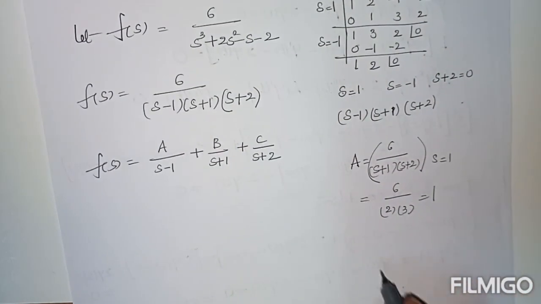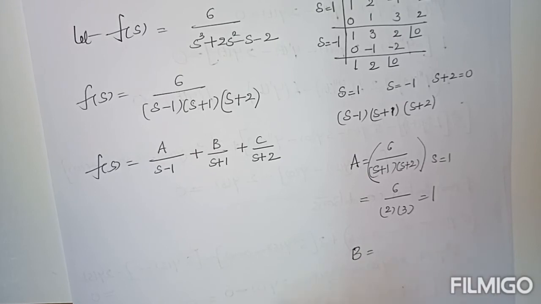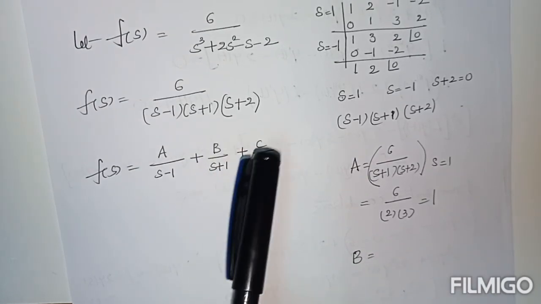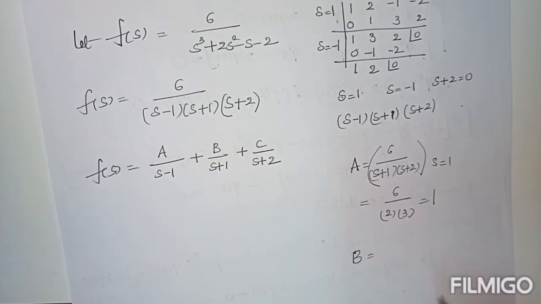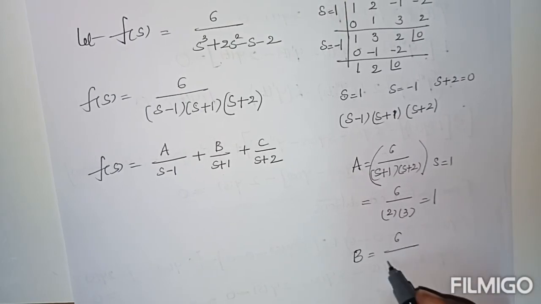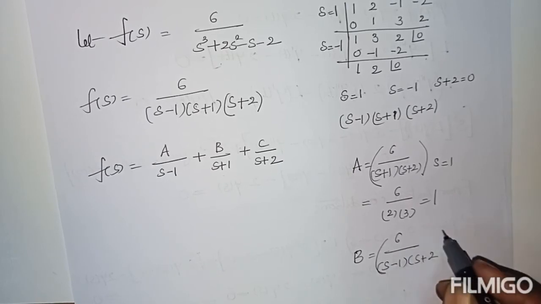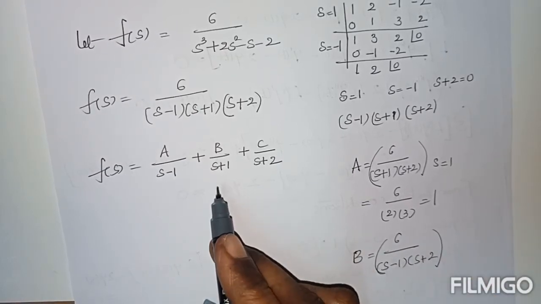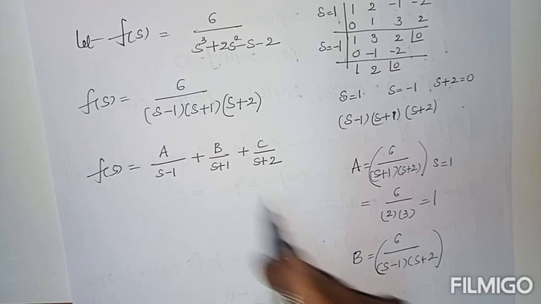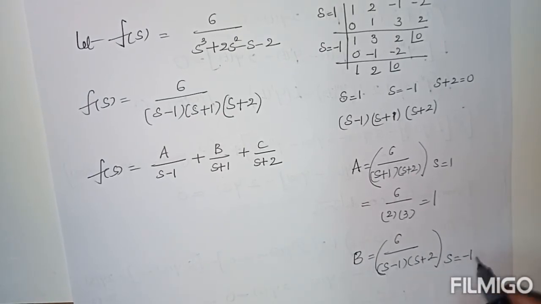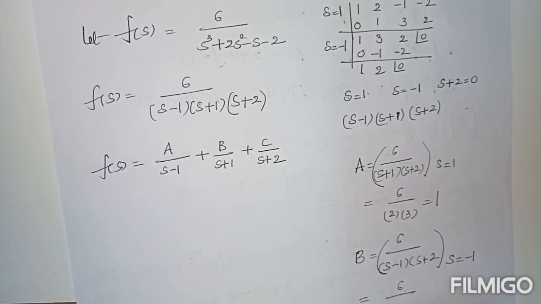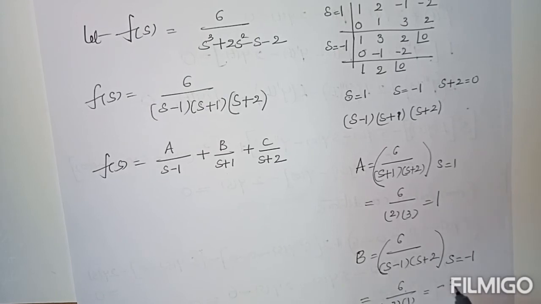Similarly, here also constant B. Write the complete fraction except the denominator S plus 1. So that 6 by S minus 1 into S plus 2. From this denominator, what is the value of S? S equal to minus 1. 6 by minus 2, here 1. It equals 2 3's are 6, minus 3. B value is minus 3.